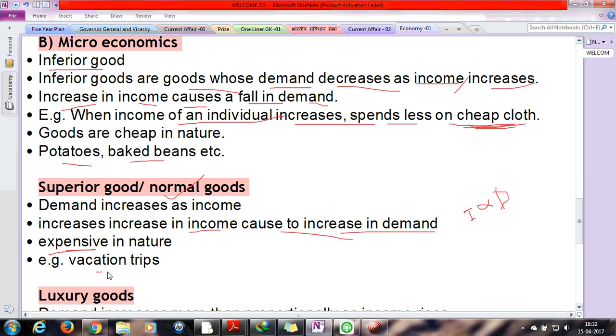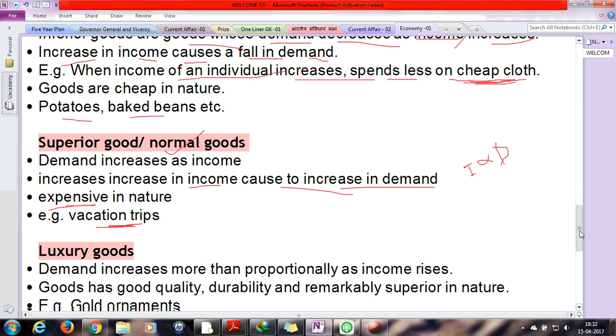Yes, if someone has much money, then he or she will prefer to spend their vacation on foreign tours or in other cities or other countries. Then there will be a lot of expense, but it is widely dependent on the income of that person.